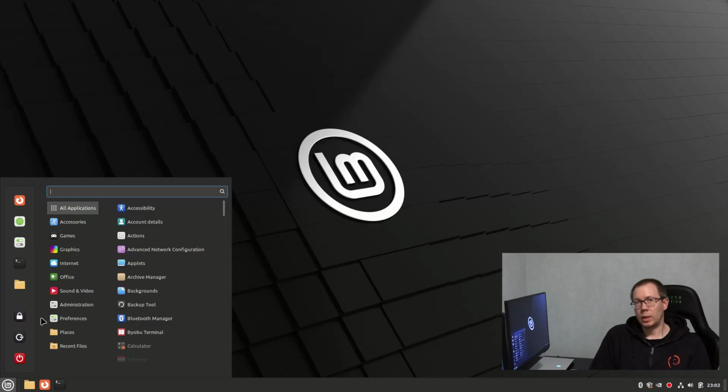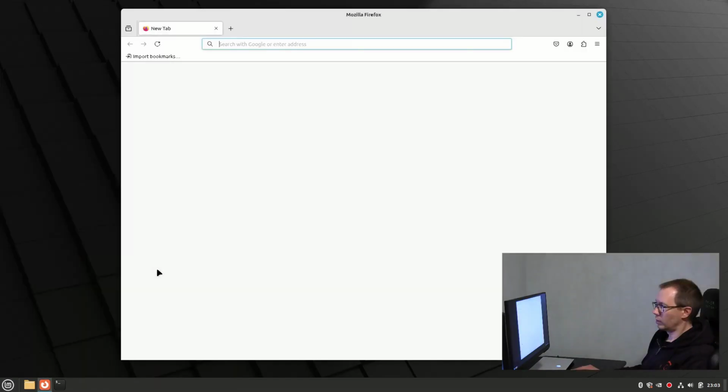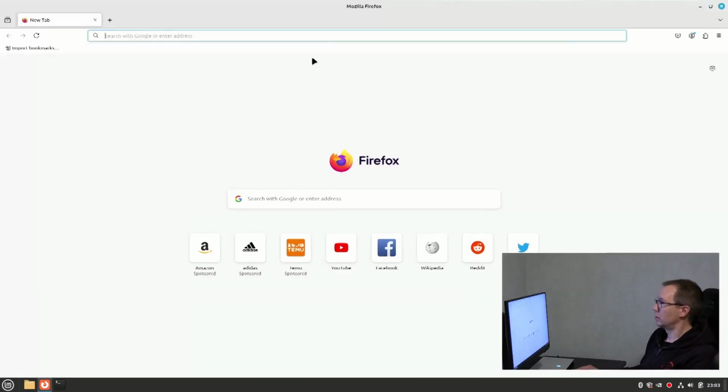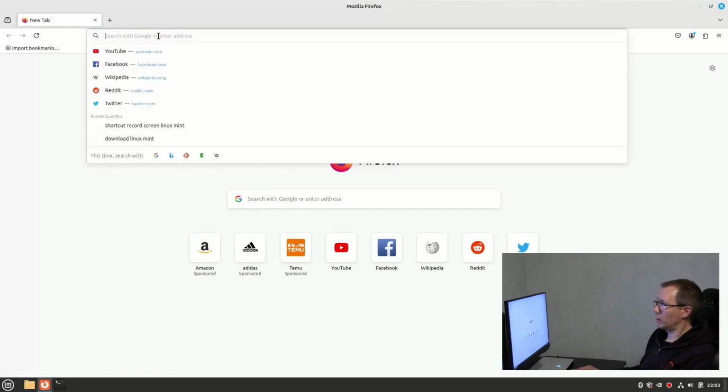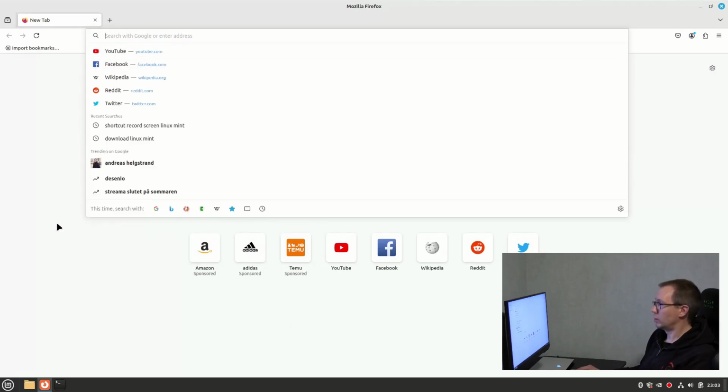I can show some applications that I use in Linux Mint, and you will feel that it's the same as what you use in Windows in a lot of ways, at least. Firefox looks like it does in Windows, with the search field and so on.